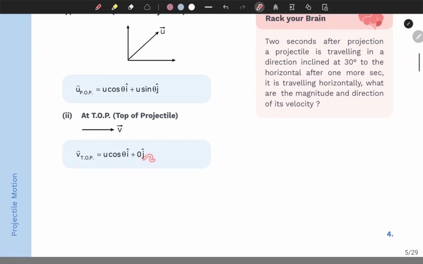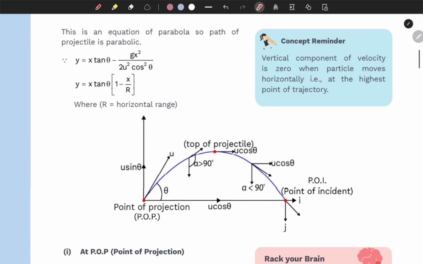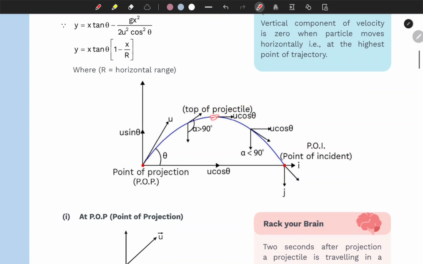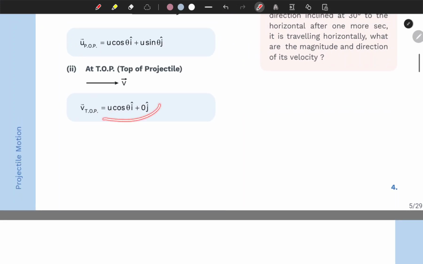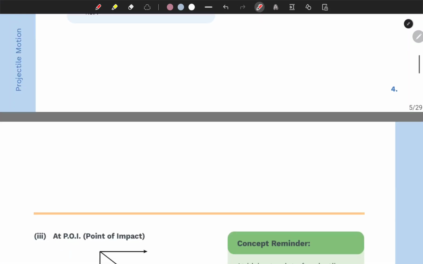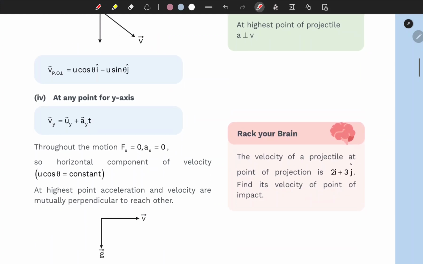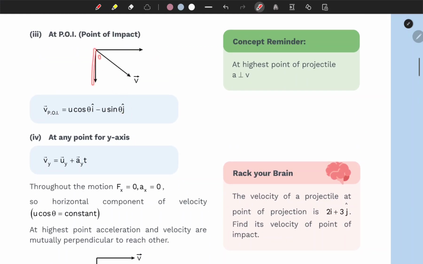Similarly, at the top we just have the x component, u cosine theta i cap, but we don't have any y component, so plus 0. So at this point the velocity is u cosine theta i cap plus 0 j cap. Here you have this vector downward, so that's why we have a negative in front.